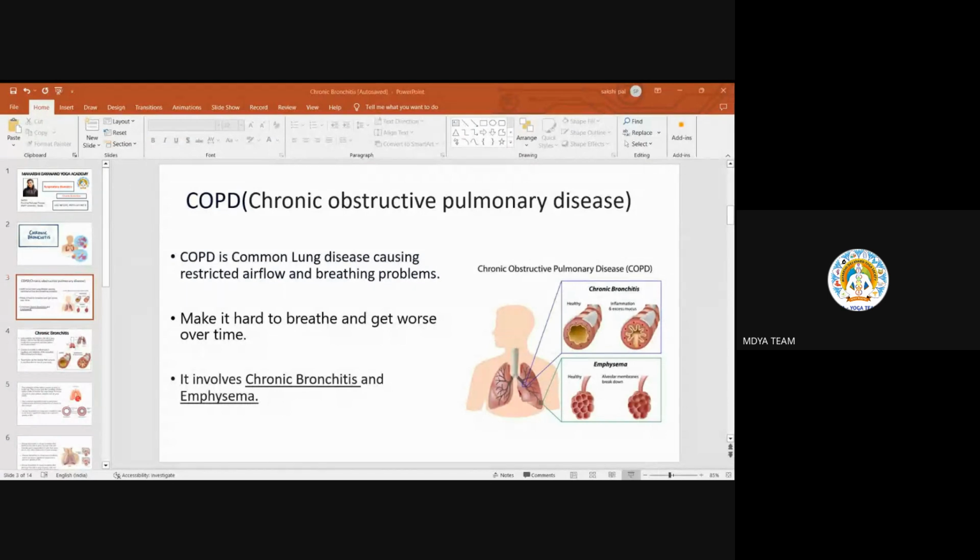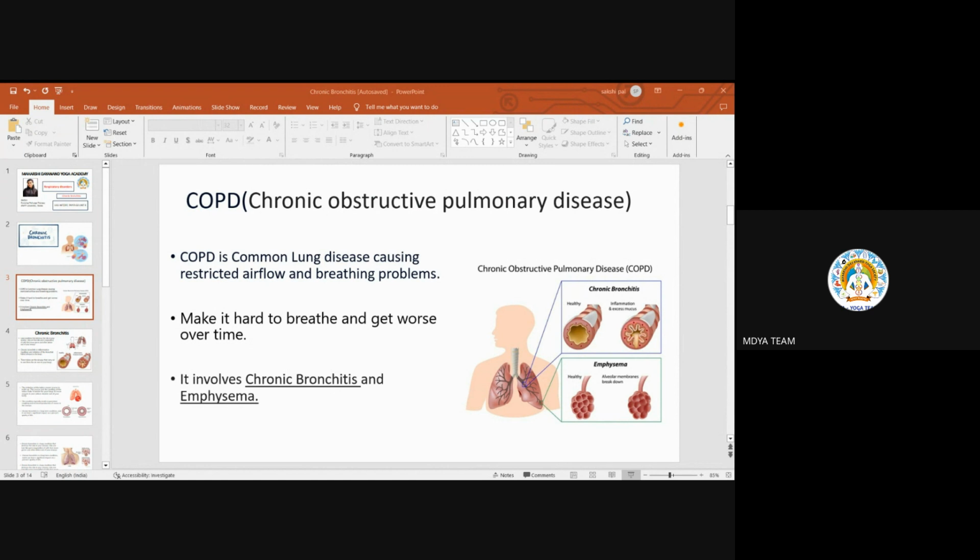So before chronic bronchitis, we'll understand a little background. So COPD. What is COPD? It stands for chronic obstructive pulmonary disease. The word pulmonary is always used for lungs or related to lungs.